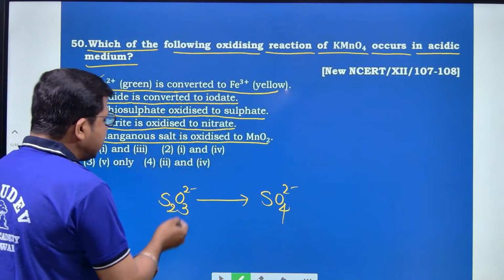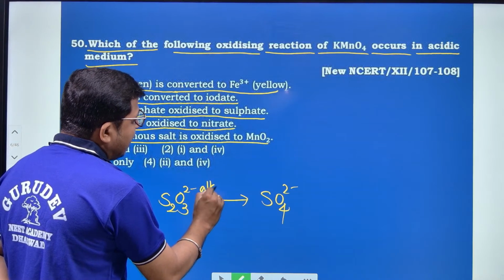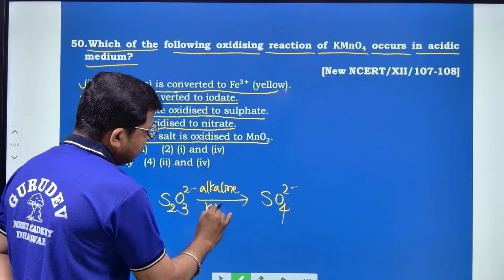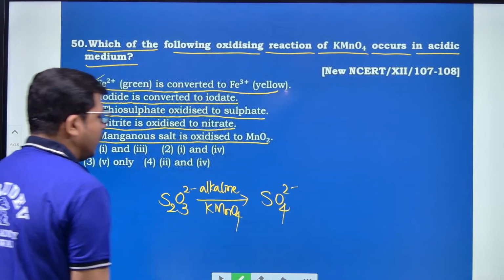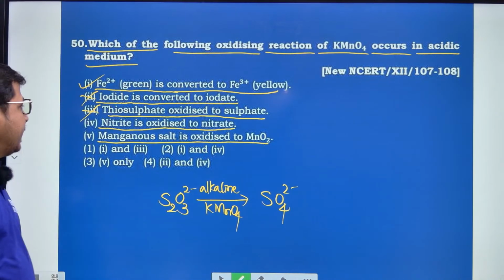During the conversion of thiosulfate into sulfate, there is again use of alkaline KMnO4. Hence, this reaction also does not occur in acidic medium.